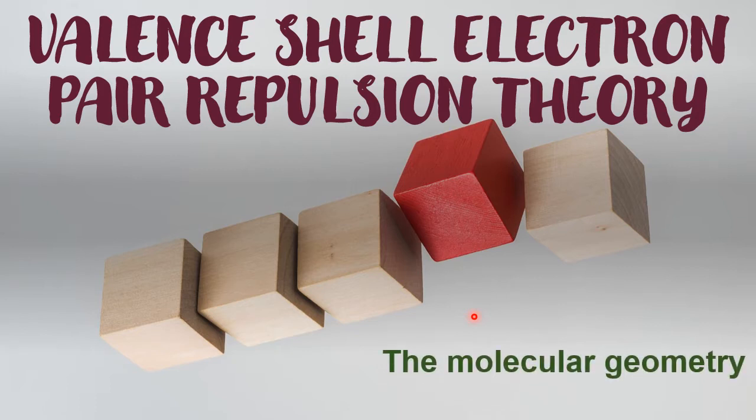It is nothing but the geometry of a molecule, also known as the molecular geometry. The molecule takes what type of geometry, what type of shape in space, that is explained by this theory. The meaning is there in the title itself. So first we have to think of an atom's valence shell, the outermost shell. In that, how many electron pairs are there?